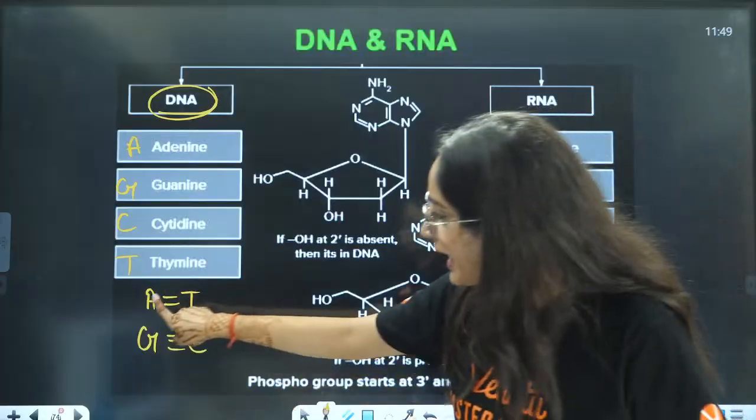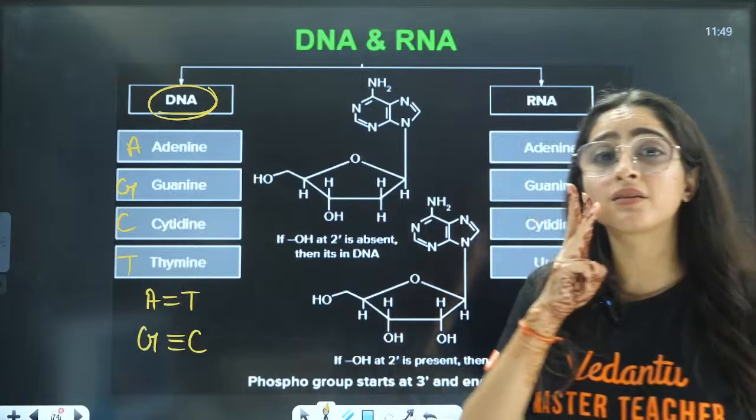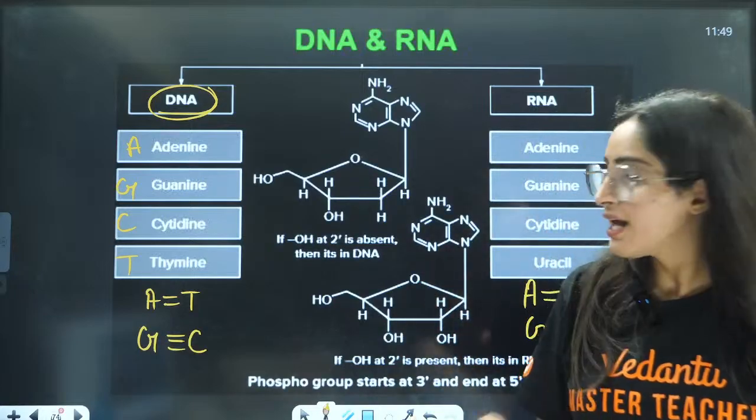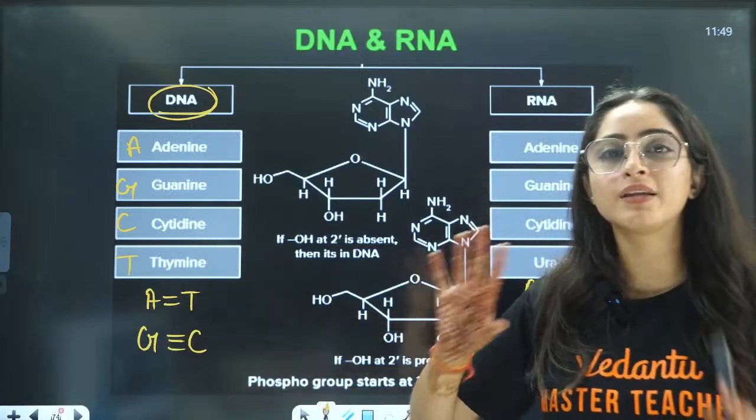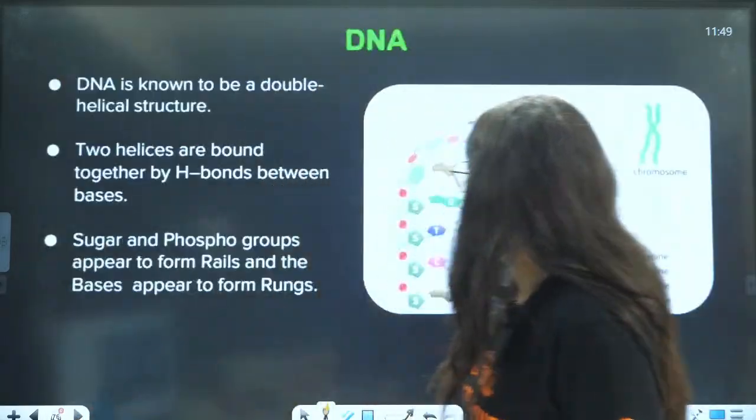It is showing that A and T are forming 2 hydrogen bonds. G and C are forming 3 hydrogen bonds, right? This is not exactly a double bond and triple bond. These are basically the hydrogen bonds. So exactly, I'll show you this from the diagram itself, right?